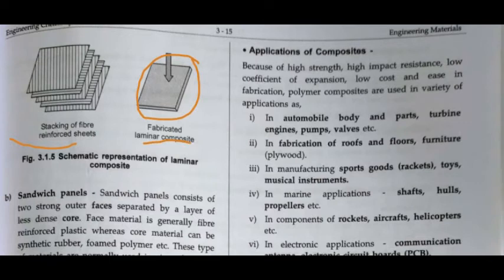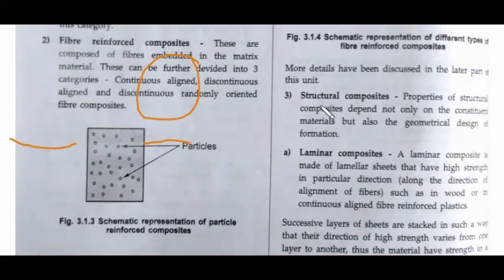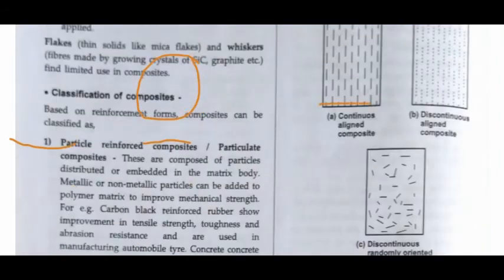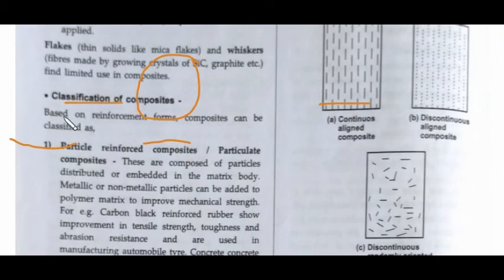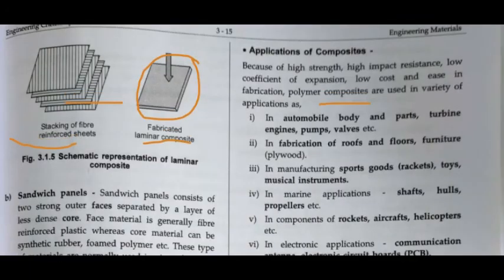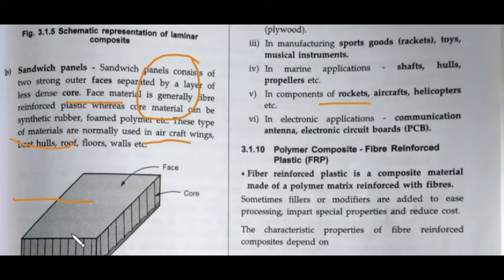The second type under the structural composite, which is under the classification of the composite, is the sandwich panels. So what happens in the sandwich panels? You have one laminar here, and below you have another laminar, and the core will be thick, right?